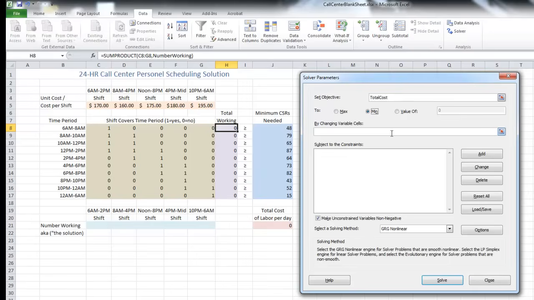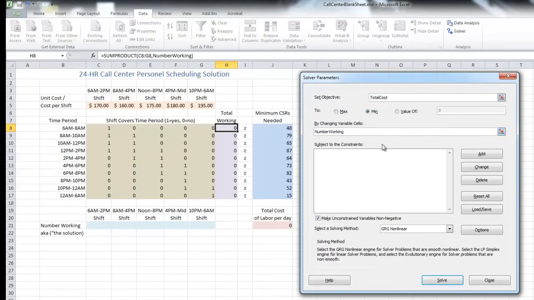So we're going to have Excel manipulate and change the number working, which is the light blue row at the bottom of our spreadsheet. Excel is going to figure out the best set of numbers in the bottom of our spreadsheet to make our cost the lowest. If you remember, we named that light blue row number working.